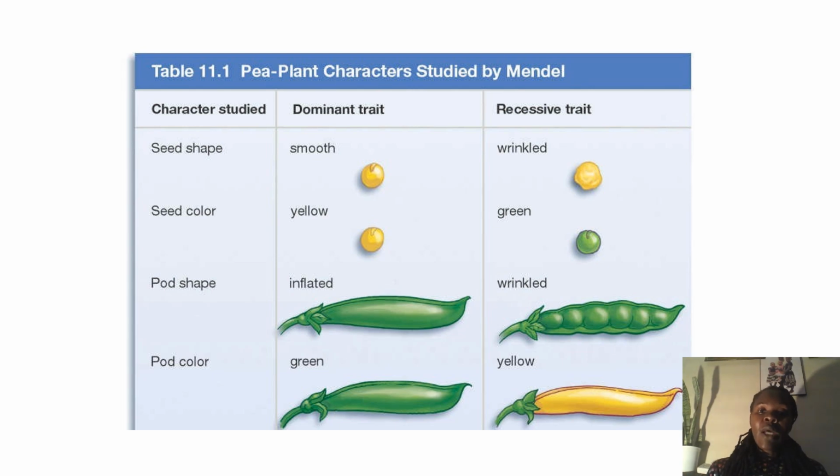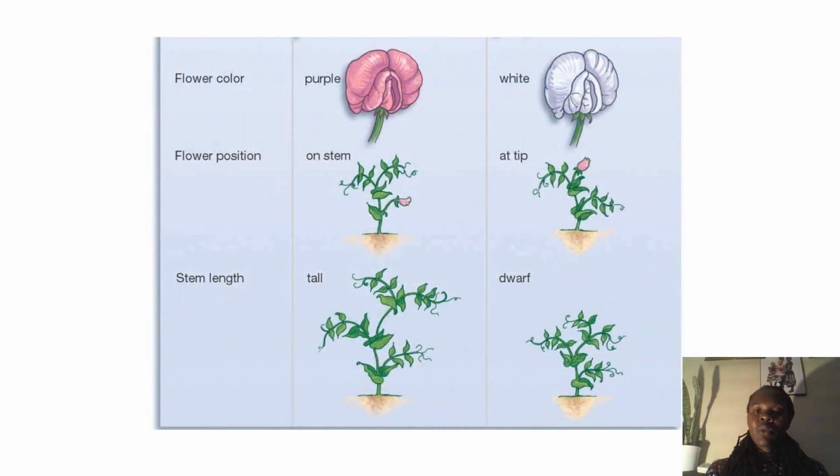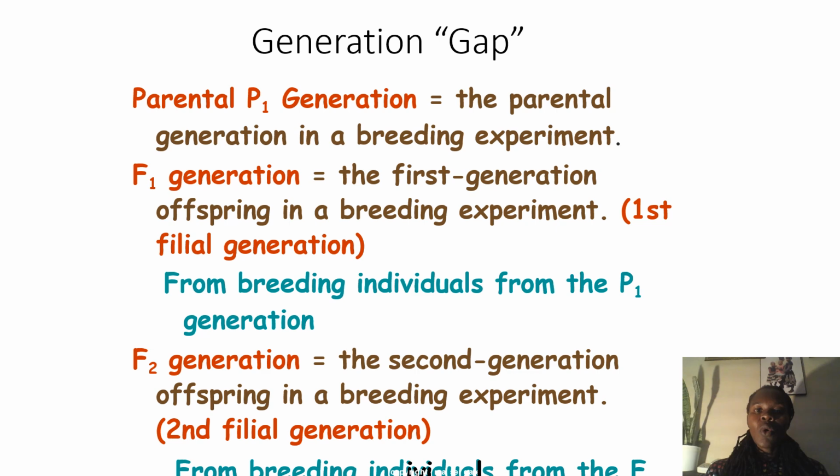So this is what the outcome was. So it showed the seed shape as the trait, with the dominant allele and the recessive allele, and then you get the alleles, and then the physical expression, whatever you could see: wrinkled, smooth, yellow, green, inflated, wrinkled, green, yellow. So you'll be able to see those are the traits which Mendel worked on. We are talking about following the inheritance of these traits from the parent.